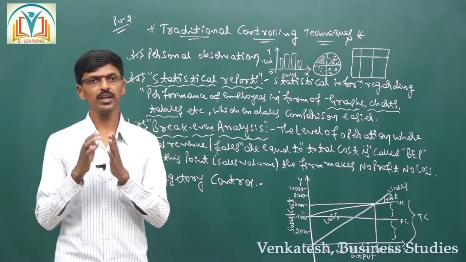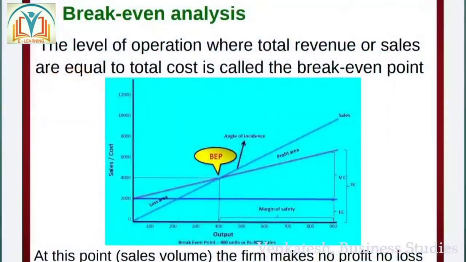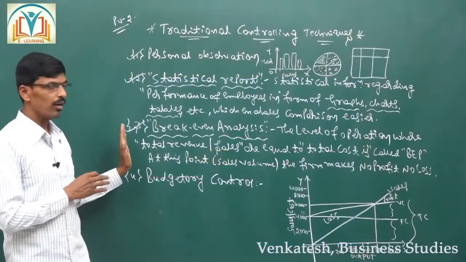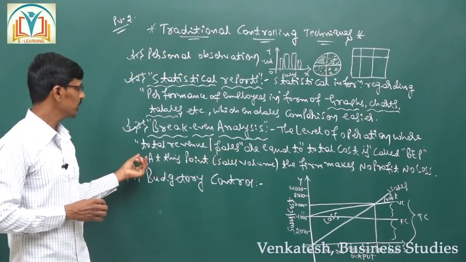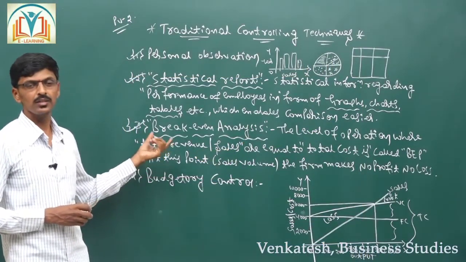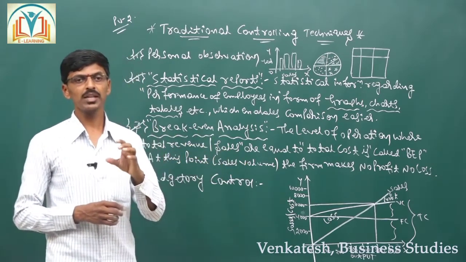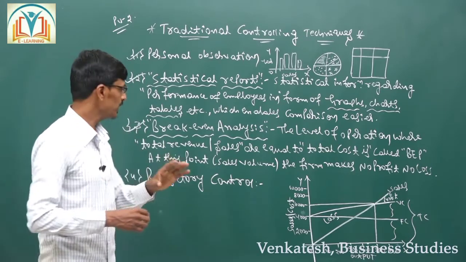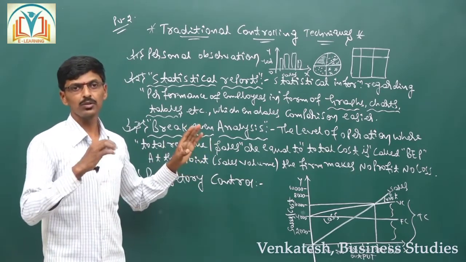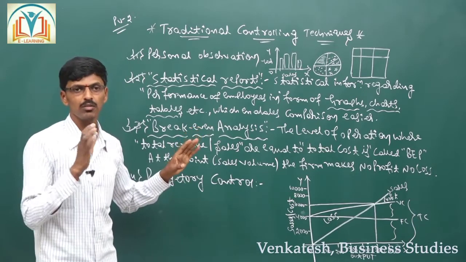It is very helpful to determine the number of units to be manufactured to reach a point at which there is no profit and no loss. This method is used to analyze the production volume and to determine the minimum sales volume to reach a point at which there is no profit and no loss.